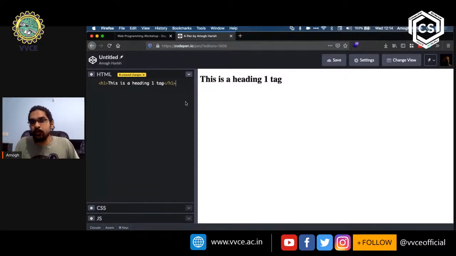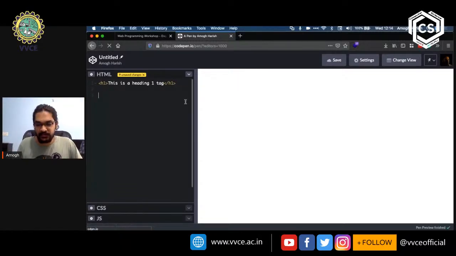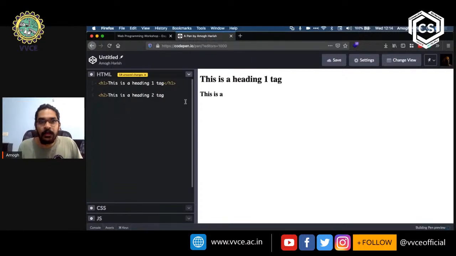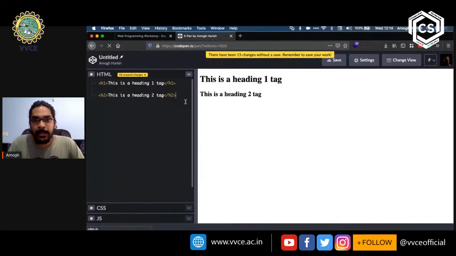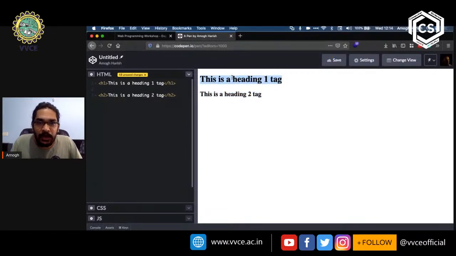So you might be curious to know what the other heading tags look like as well, right? So let's do that now. Let's create an h2 tag. So I'm going to open a left angle bracket followed by h2, then close it. Then I'm going to type "this is a heading 2 tag," and then close it. Now you can see immediately that there's a difference between how an h1 tag looks and how an h2 tag looks, right? The heading 1 tag, the h1 tag, is much bigger, and the h2 tag is